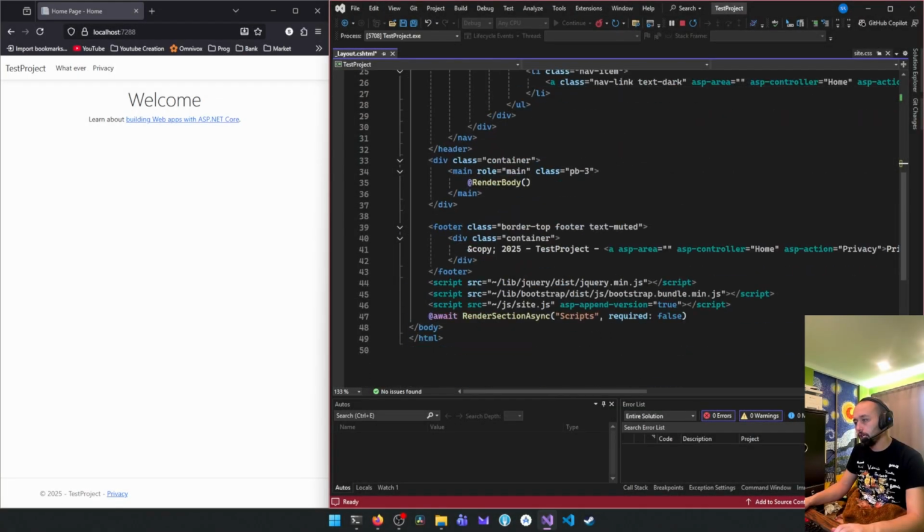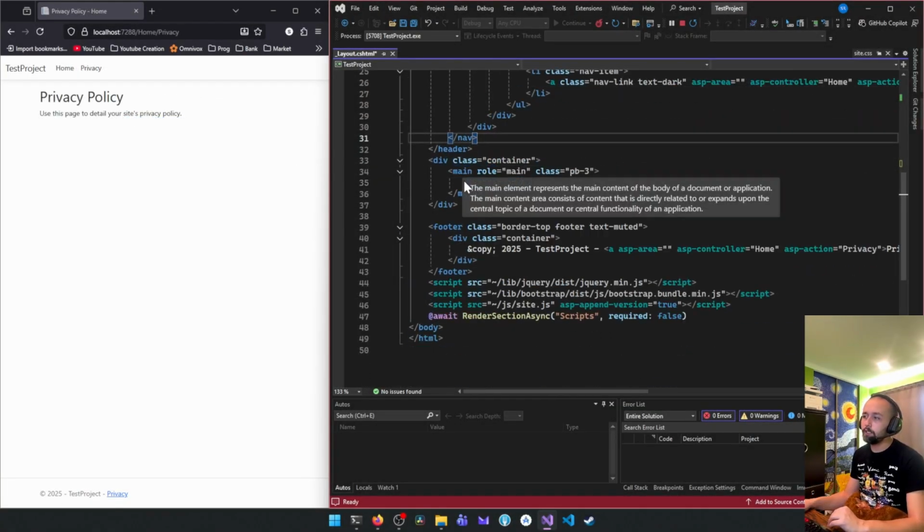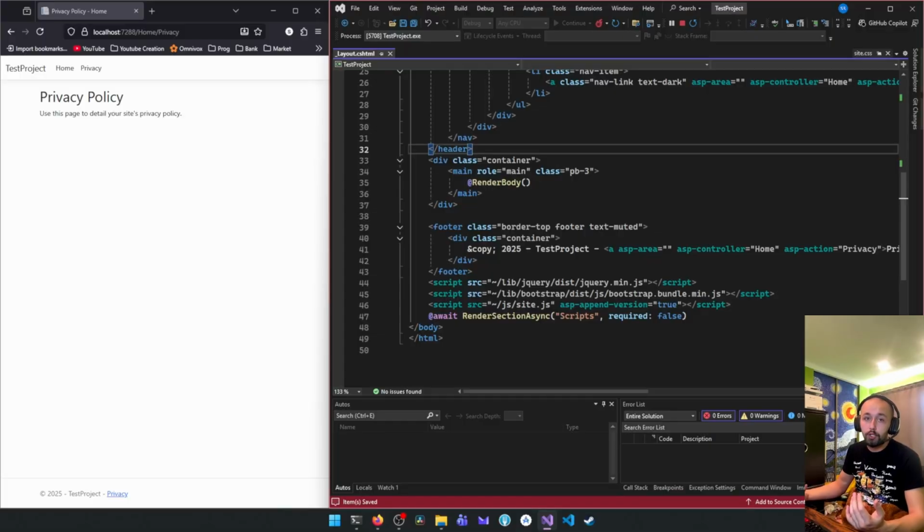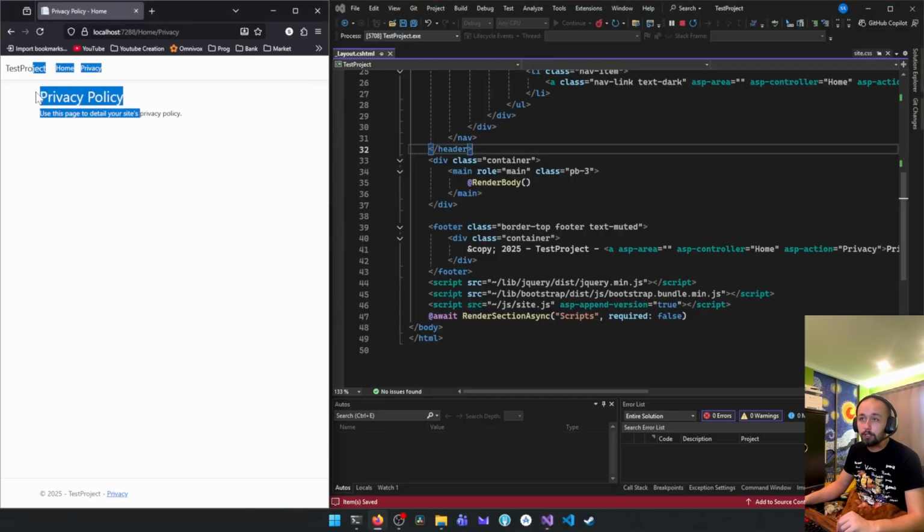Next, we're going to have our render body. So render body is something real quick to link to our different pages that we will manually program, and it's going to render the body section of each page, like privacy, welcome.